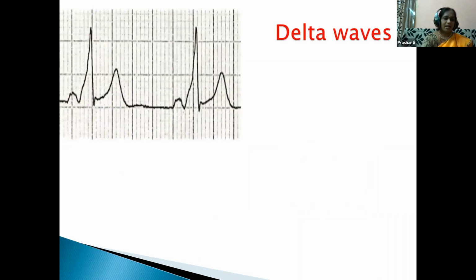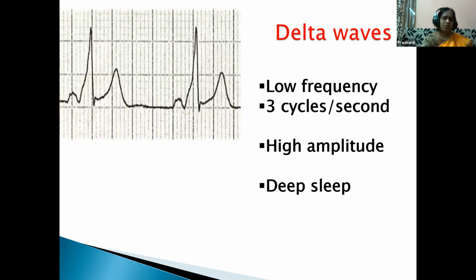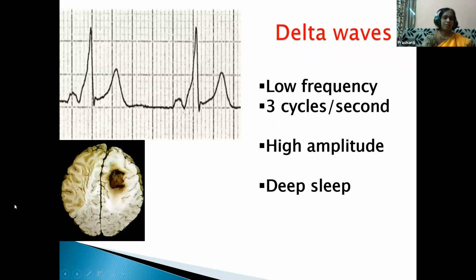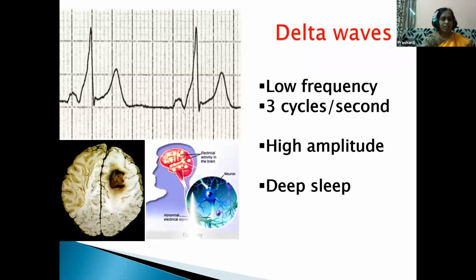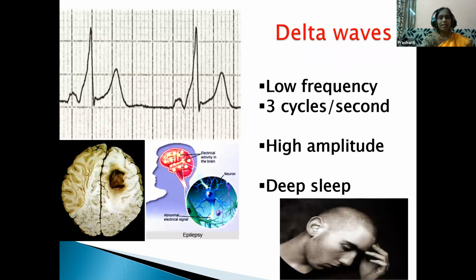Next one, the delta waves. Just see, these are the delta waves, and they have higher amplitude but very low frequency, might be even less than 3 cycles per second. This is seen in children when awake, and also in adults when they are deeply asleep. Delta waves also occur in children when there is a tumor in the brain, or in the epilepsy condition. Epilepsy means seizures in the brain. And also when a person is in a mentally depressed condition, the EEG shows delta waves.